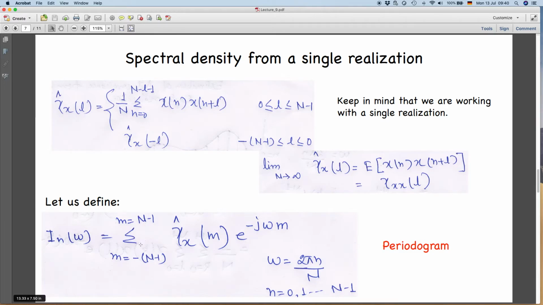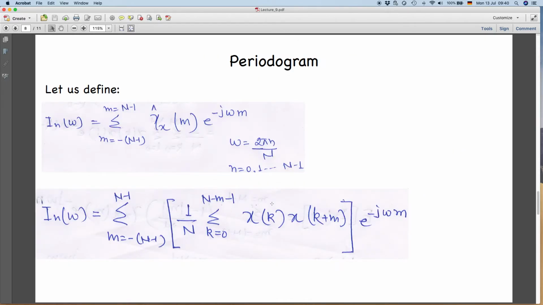What we compute from a single realization, we call it the periodogram also. This is your periodogram when you compute your spectral density from a single realization. So the definition of the periodogram is this.